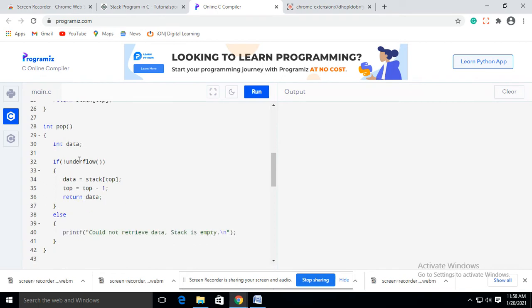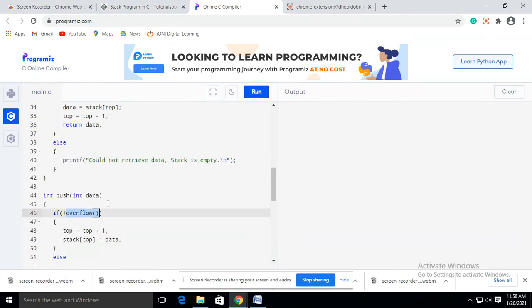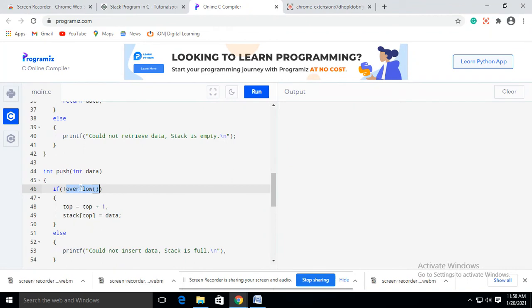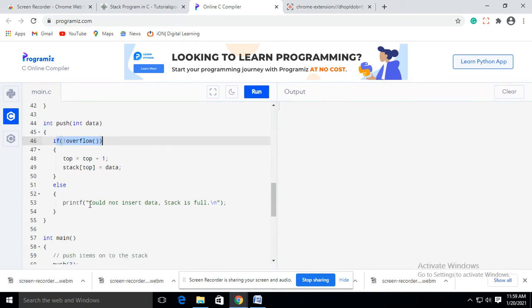So what did the overflow condition return? It returned 0. So not 0 means 1. If 1 means true, so the if part will be executed here. So here top equals top plus 1, that means now the value of top will be 0, and at the top of the stack the data will be inserted. And if this condition is false, then it will display the message: could not insert data, stack is full.